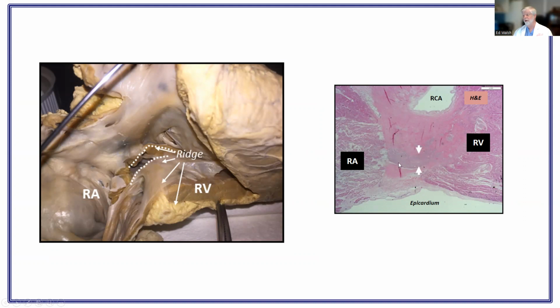So we were allowed to take a chunk out here, and we got very lucky on serial sectioning because we found an accessory pathway. And I want to show you the relationship of that accessory pathway, or what we think is an accessory pathway, relative to the ridge. It's deep. This is the epicardial surface here. Here's the coronary vessel and the ridge.